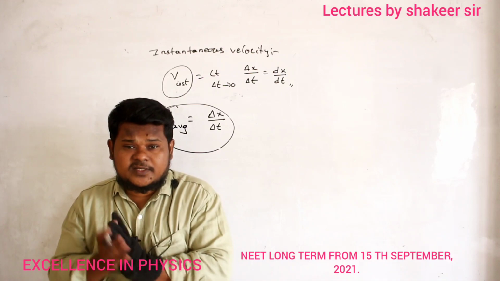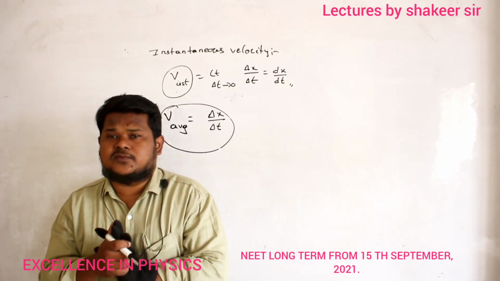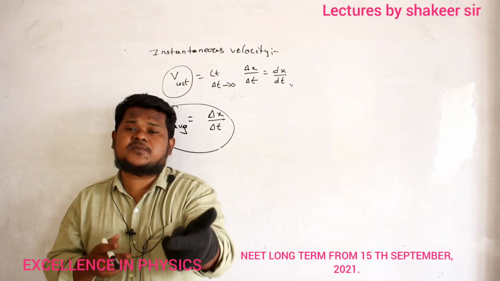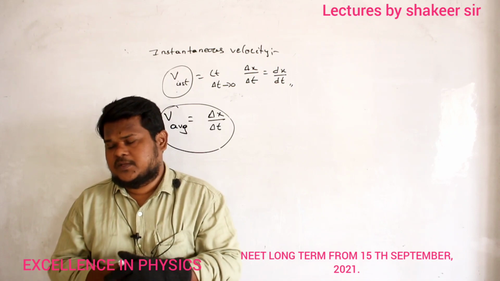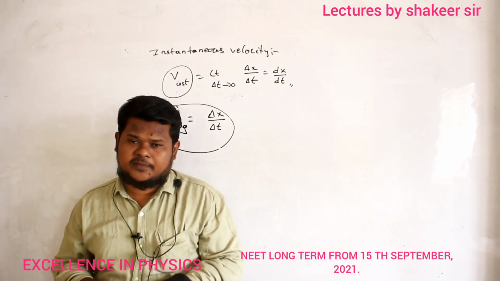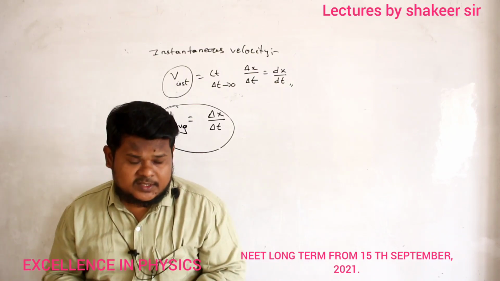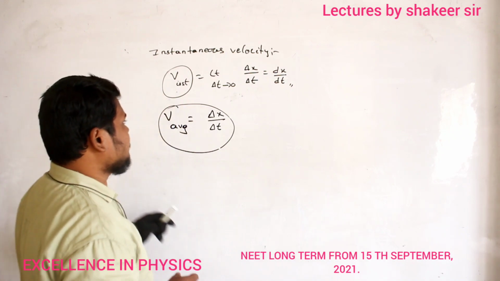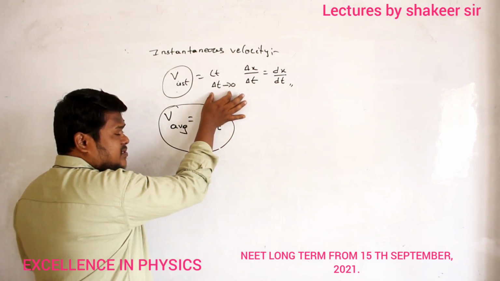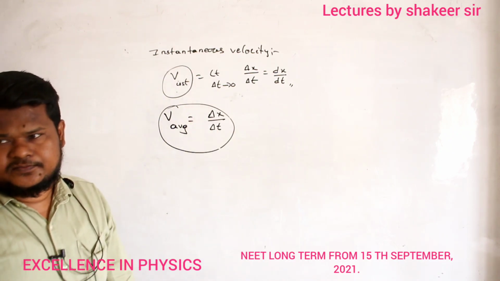But instantaneous velocity means the time interval is so small that it is almost equal to 0. If the time interval is very small, change in displacement also will be very small. So a very small change in displacement by a very small change in time is called instantaneous velocity. That is why I write the equation for average velocity, but the time interval is very small, so small that it is almost equal to 0.